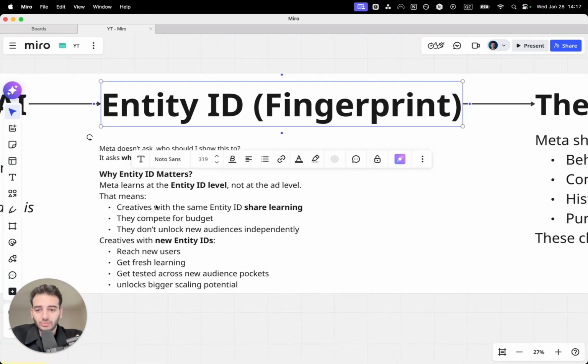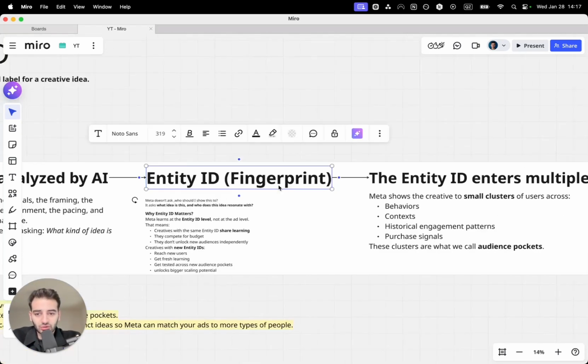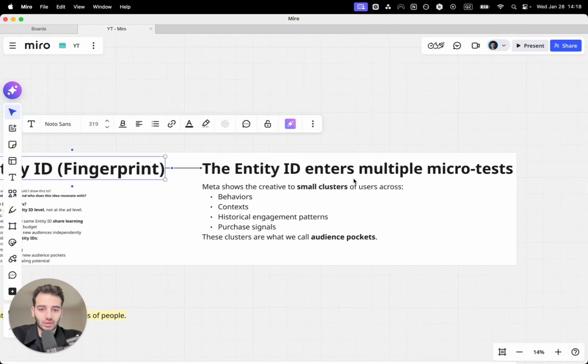This ID is very important because Meta learns at the entity ID level, as I said, and not at the ad level anymore. Creatives with the same entity ID share the same learnings, they compete for the budget, and they don't unlock new audiences independently. Creatives with a new entity ID reach new users, get fresh learning, and get tested across new audience buckets, which unlocks bigger scaling potential. After Meta gives the idea an entity ID, it gets tested across multiple micro tests. Meta shows this creative to small clusters of users across behaviors, contexts, historical engagement patterns, and purchase signals. These clusters are what we call audience buckets.